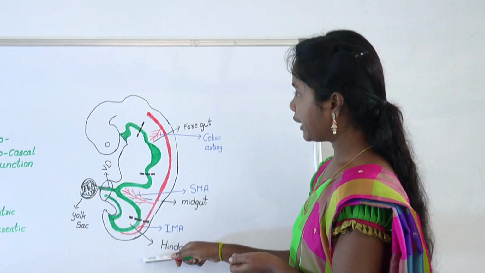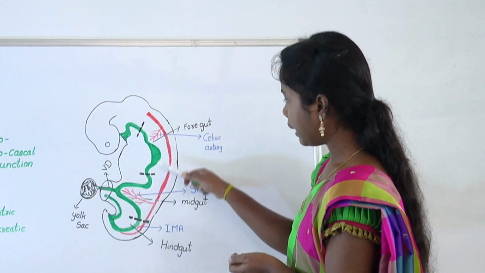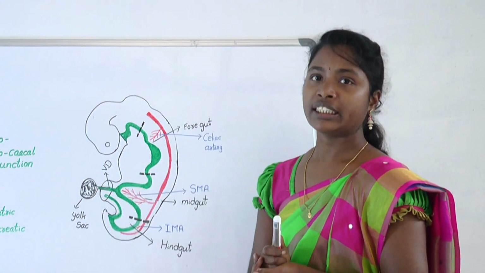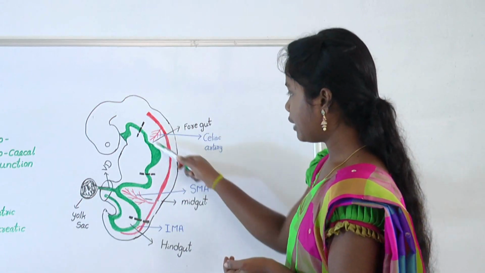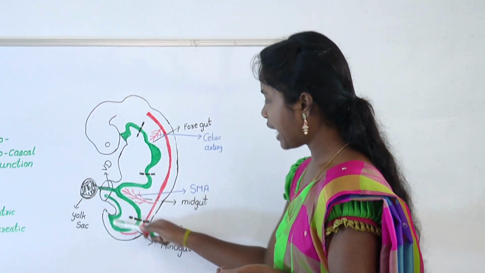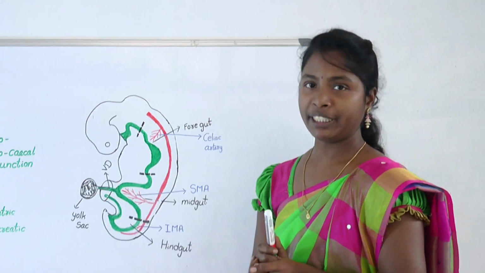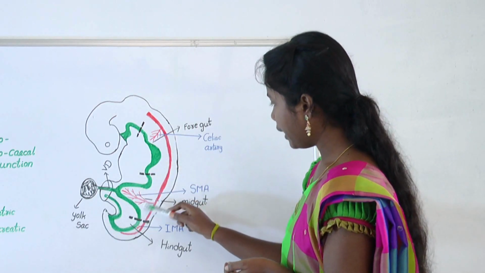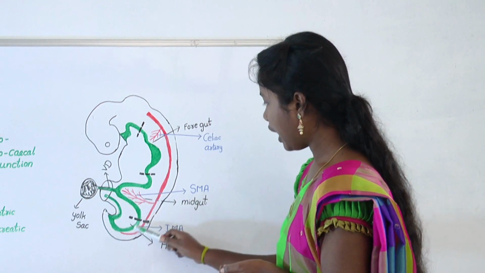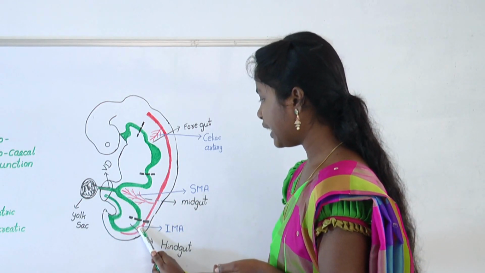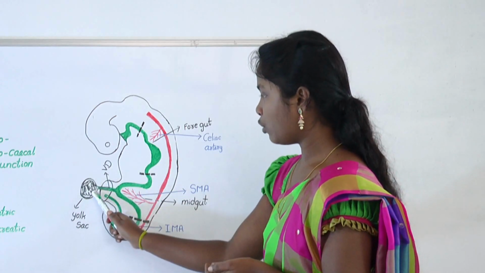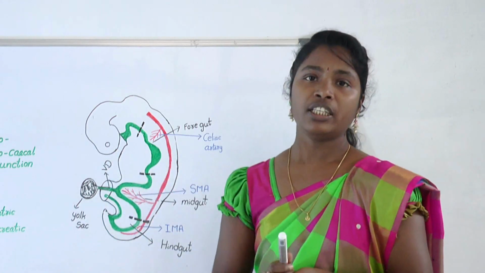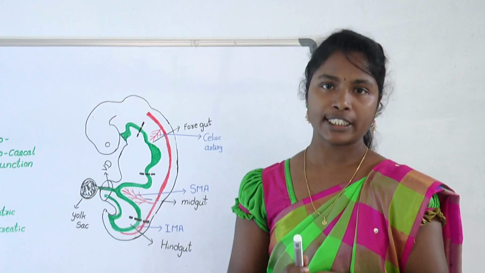This is the longitudinal section of fetus, and this green color image illustrates the structure of primitive gut, and the primitive gut consists of 3 sections as I marked here. This is foregut, this is midgut, and this is hindgut. Coming to the blood supply to the primitive gut, the foregut is supplied by celiac artery, the midgut is supplied by superior mesenteric artery, and the hindgut is supplied by inferior mesenteric artery. This is yolk sac. This yolk sac is connected to midgut with the help of vitelline duct. Yolk sac is the initial nutrition that the fetus gets from.